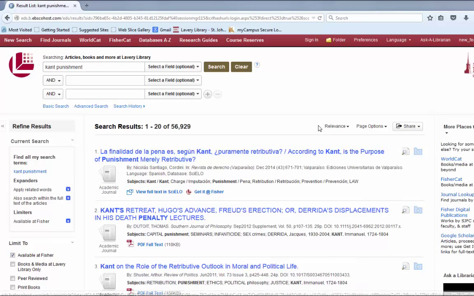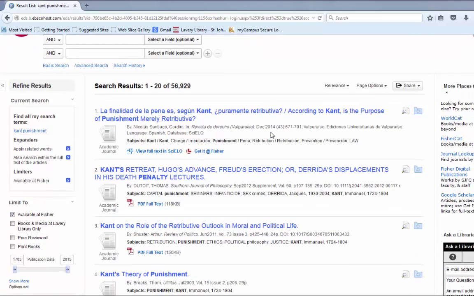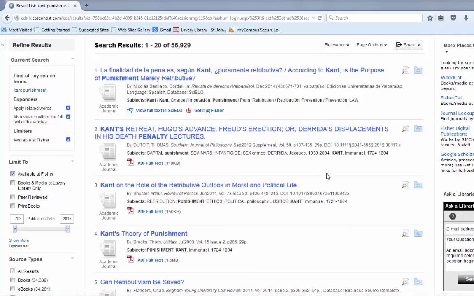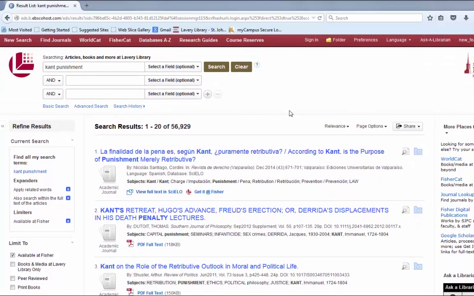And what you'll discover is that the simple search is going to give you a whole lot of articles from various different perspectives. So they're not specific to philosophy and philosophical theory. So even though you're more than welcome to use this, and you know a couple of strategies here to limit your search, I want to show you a couple of places that you might find easier to use specifically for this assignment. So let's go back to the library's homepage.